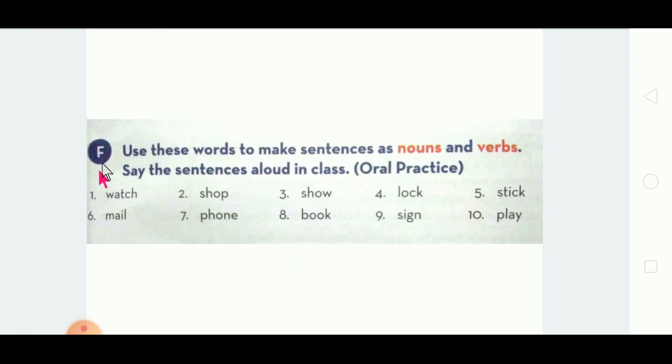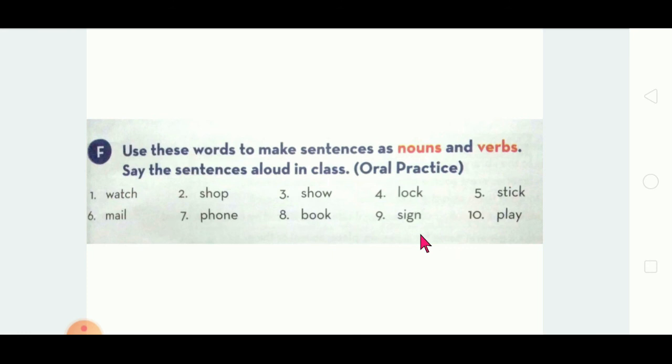F. Use these words to make sentences as nouns and verbs. Say the sentences loud in class. This is an oral practice. I should say the word, I should pronounce the word, and you have to write it. So just try it, even though I'll give you the answer down.